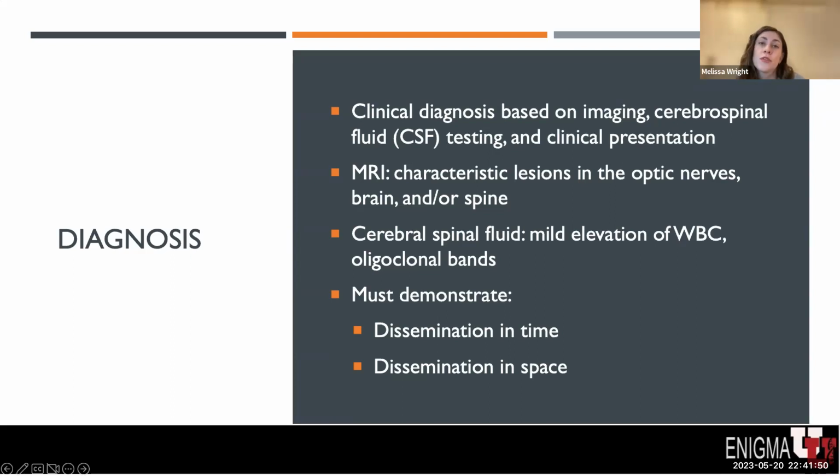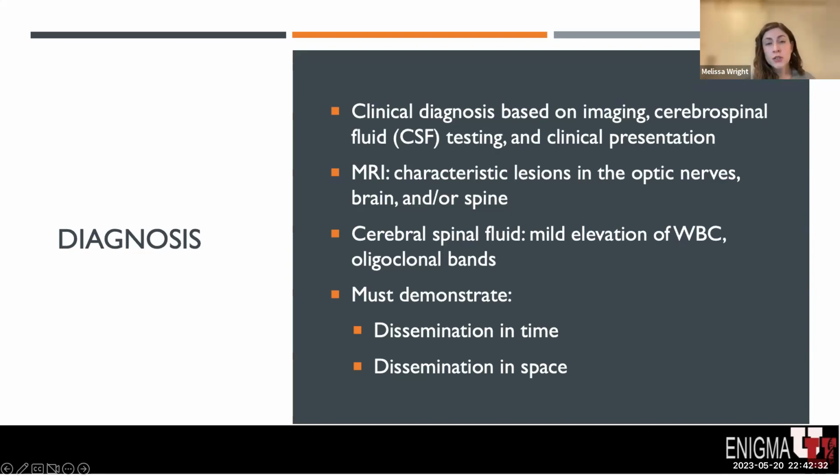CSF testing is commonly performed as part of the diagnostic process of multiple sclerosis. We will often see mild elevations of white blood cells in the spinal fluid indicative of inflammation. Additionally, we will often see oligoclonal bands. Oligoclonal bands are abnormal protein that's seen in the CSF and not in the serum that indicates central nervous system specific inflammation. Oligoclonal bands are seen in the majority of patients. Although they can be seen in other autoimmune neurologic conditions, 95% of adults with multiple sclerosis will have oligoclonal bands. So this can be a very helpful part of the diagnostic process.